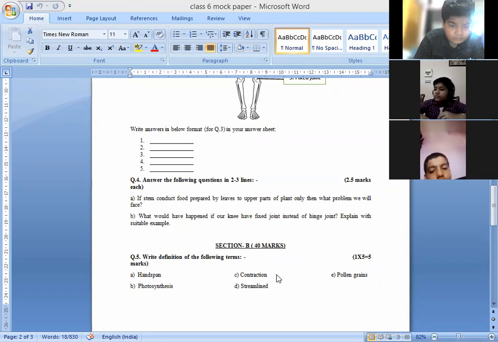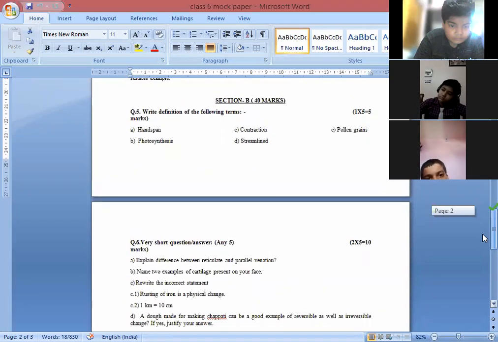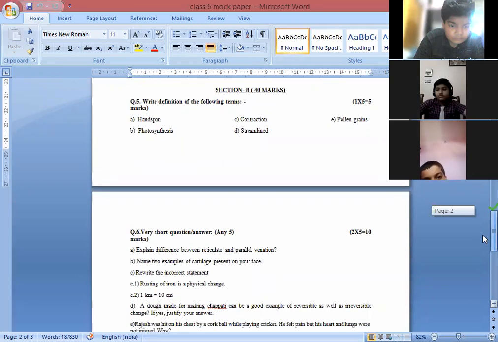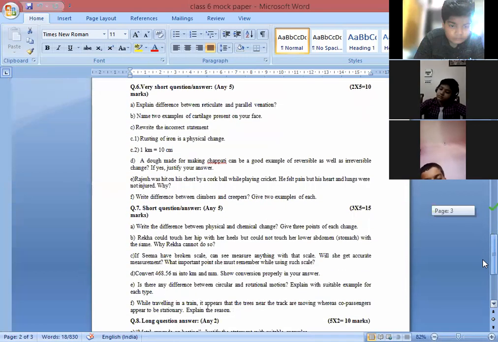Okay, already we have done that. Contraction means to shrink. Next, pollen grain. What can you say about pollen grains? Pollen grains are present in the flower, which transfer from one place to another place.